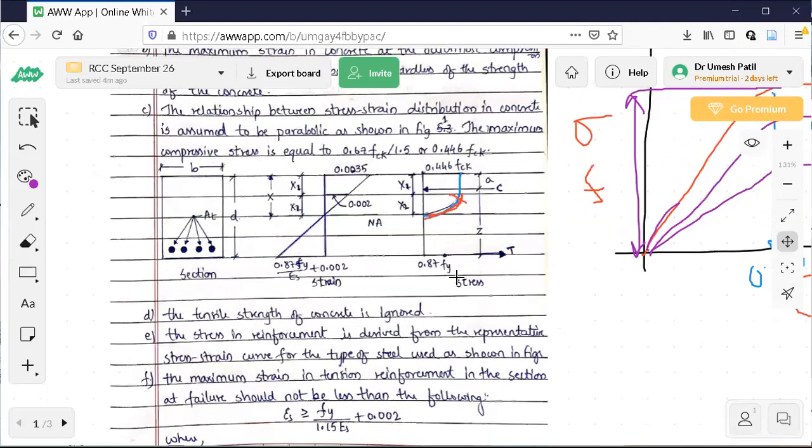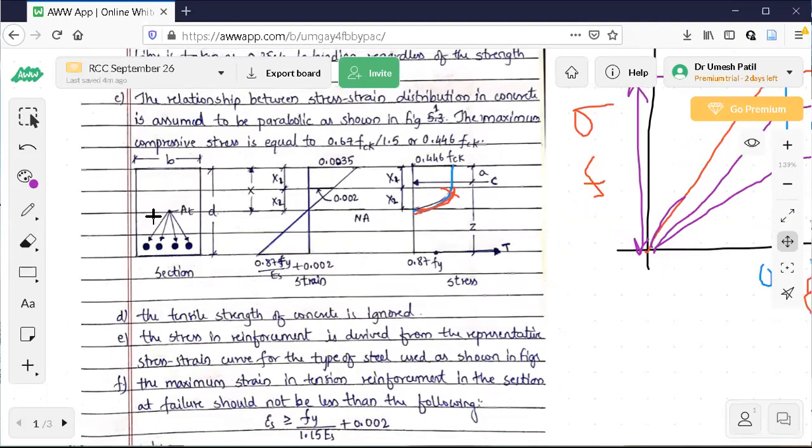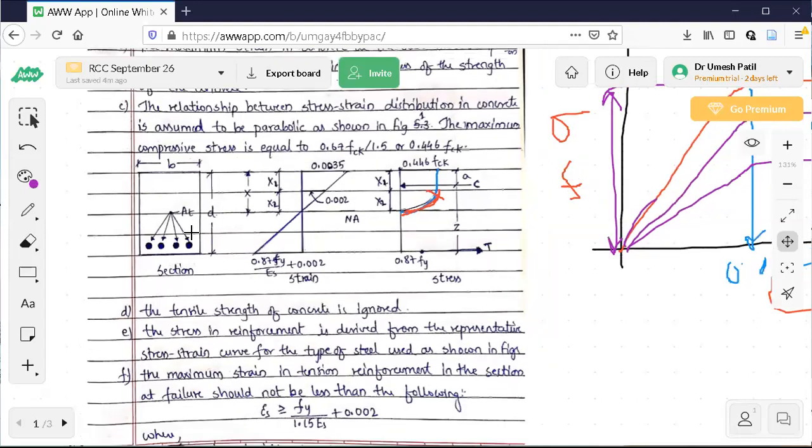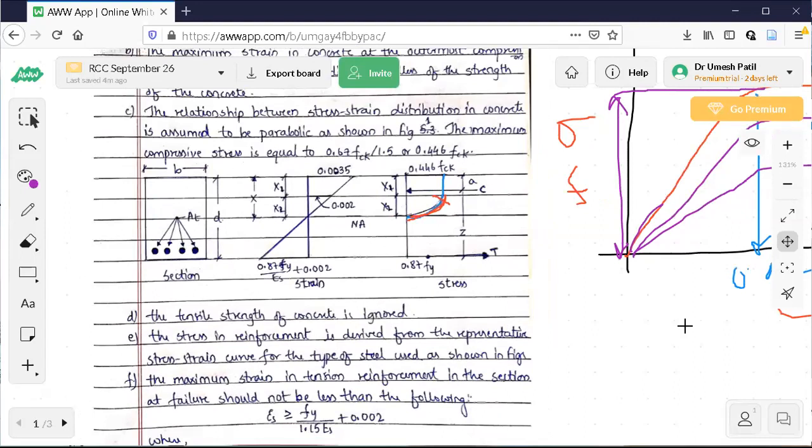Now observe here, the tensile strength of concrete is ignored. So the concrete in the tension zone is not at all considered, because we know that concrete is weak in tension. In the tension zone, only steel is taking all the tension. It means whatever concrete is there in the tension zone, it is there only to grip the reinforcement, just to hold the reinforcement in position. Otherwise, it is not taking any tension. That is assumption number D.